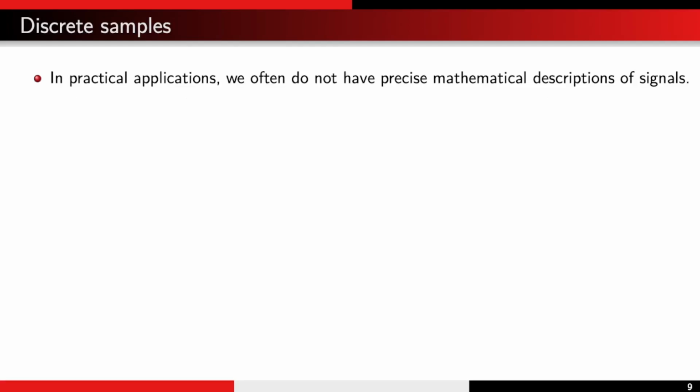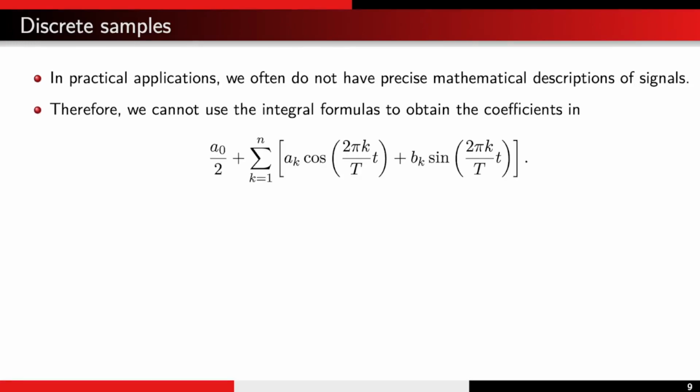One issue that arises in practical applications is that we often do not have the precise mathematical description of a signal. That means we cannot use the integral formulas to obtain the coefficients in the Fourier series representation. But what we do have is that we know the function values at various points. In other words, we can sample the function.